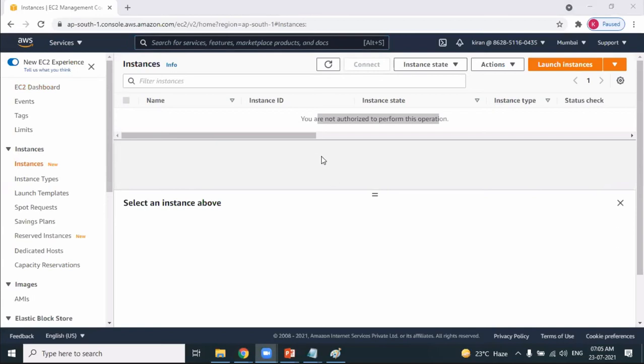Okay. So once we get into a job, do you think we get root user details? Never. You can do anything. You can definitely misuse that. So we will never get a chance to work with root user. We always get a chance to work with IAM users. Thank you.